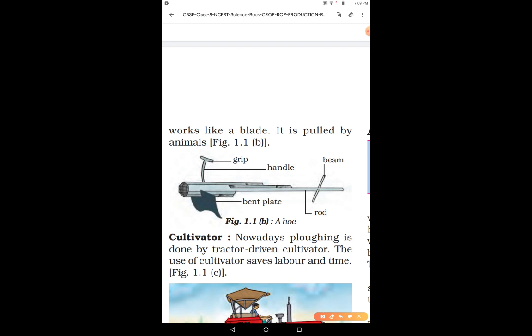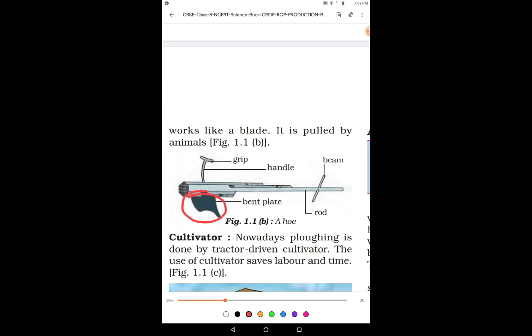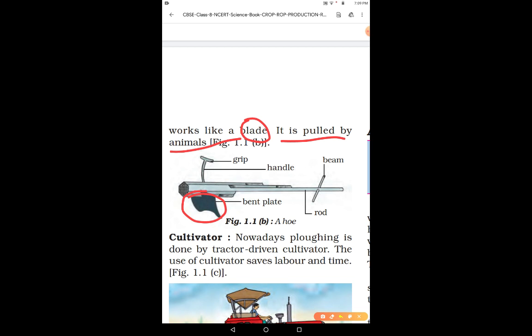Okay, so the hoe is used for removing the weeds and loosening the soil. This is the main structure of a hoe. Okay, so this bent plate acts as a blade, right? And it is pulled by the animals only. It is just operated by the animals, right?